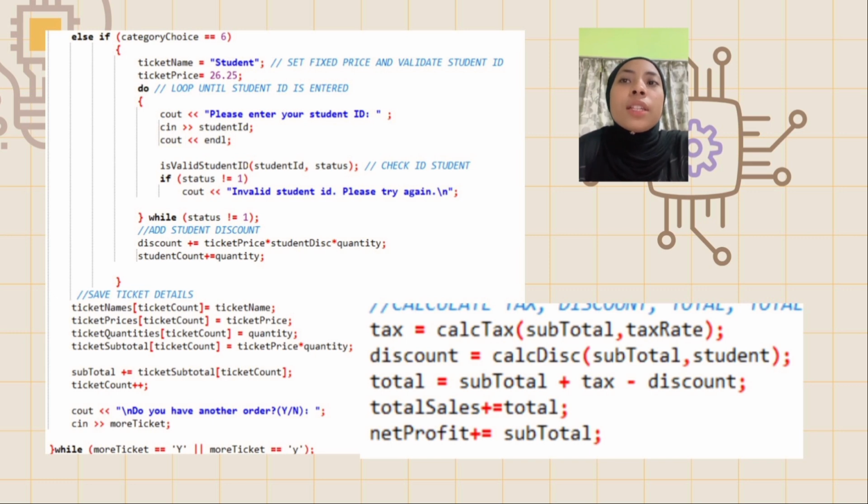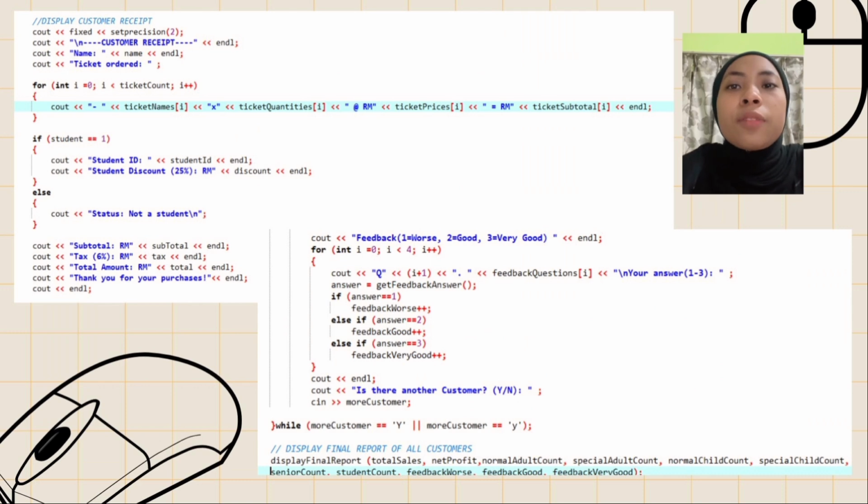Once the validation is successful, the system will proceed to ask whether the user wants to add another ticket or not. In the final part of the source code, the system displays the customer receipt after asking for feedback if the customer chooses not to add more orders. If there are no more customers, the program will then display the final report.